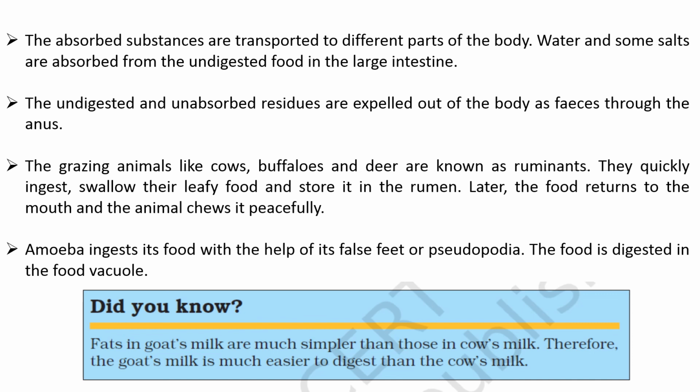The grazing animals like cows, buffaloes and deer are known as ruminants. They quickly ingest, swallow their leafy food and store it in the rumen. Later, the food returns to the mouth and the animal chews it peacefully. Amoeba ingests its food with the help of its false feet or pseudopodia. The food is digested in the food vacuole.